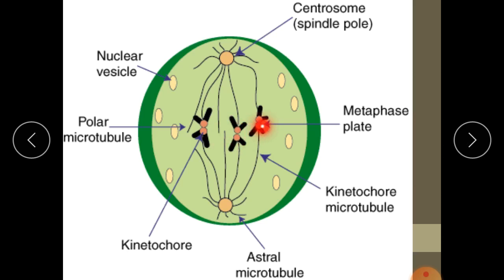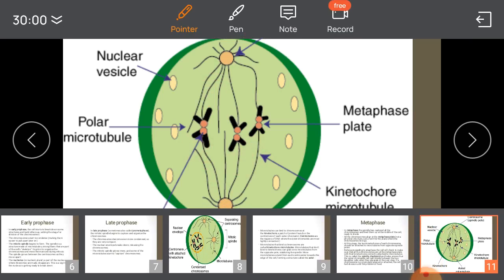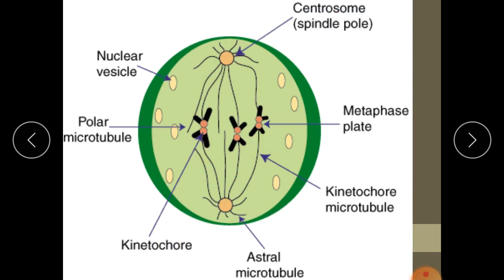Later on, they pull the chromosome, each chromosome being made up of two chromatids. So chromatids are separated here and they are pulled towards opposite poles during the anaphase stage. Yes, spindle fibers. These are centrioles. Centrosome: each centrosome has a pair of centrioles.